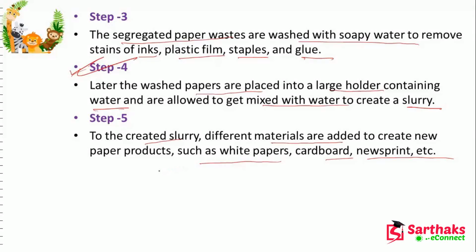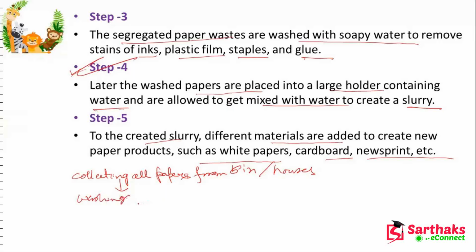Okay. So what we are doing, first we are collecting all papers from the bin. Not only from the bin, from houses also. Right. Then we are washing it to remove the glue, staples, plastic films, inks, all these things.